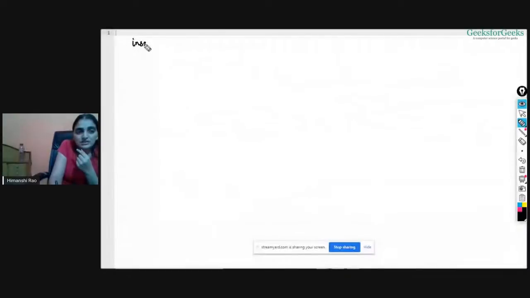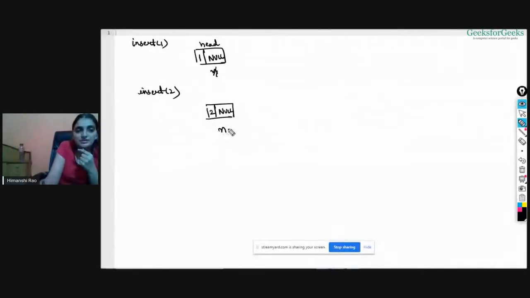So what I'm saying is, I'm changing the push function again, right? So I want to insert 1 now. A new node will be created with data 1 inside it, and this will be null, right? This will be head this time, and this will be your new node itself. Now say I want to insert 2. So as soon as you'll do this thing, a new node will be created with data 2 inside it, and this will be null, right? And now this time, this will be your new node. This is your head node.